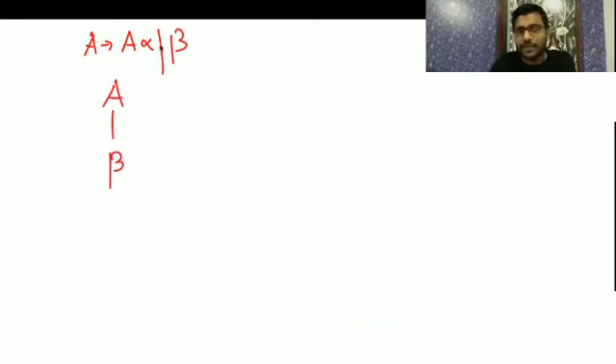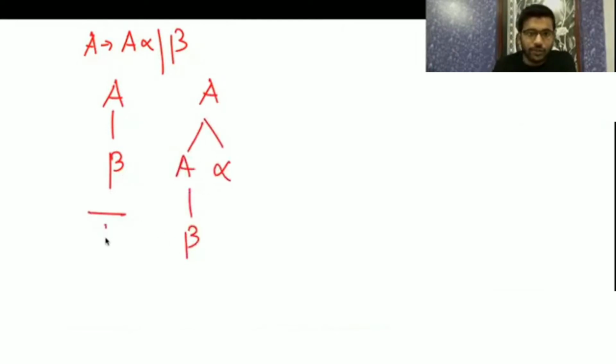Now I will draw the tree. See how A derives A alpha beta. So it can generate only beta. How to terminate? By generating beta. Then A can generate A alpha, then beta. Here you got only beta, here you got beta alpha.